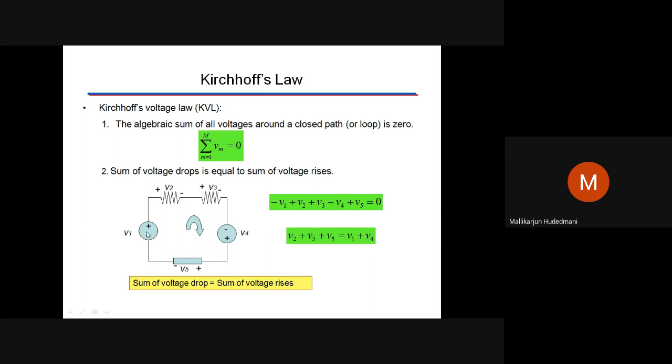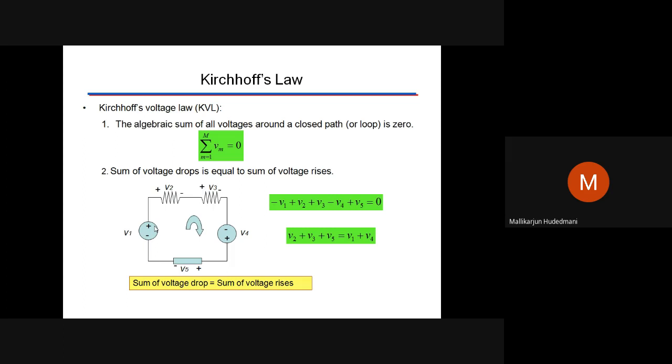Then the algebraic sum of the electromotive forces: when I go around this, I check only the voltage sources. How many sources do I find? Two voltage sources. V1 negative, positive. I go around, negative, positive. So these are added in series, like torch batteries: negative, positive, negative, positive.